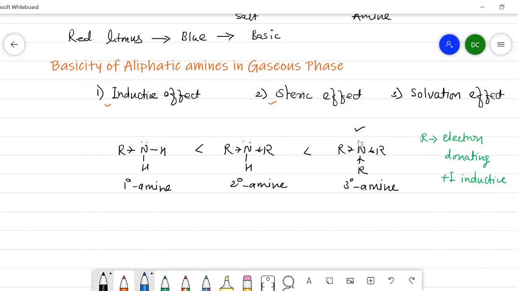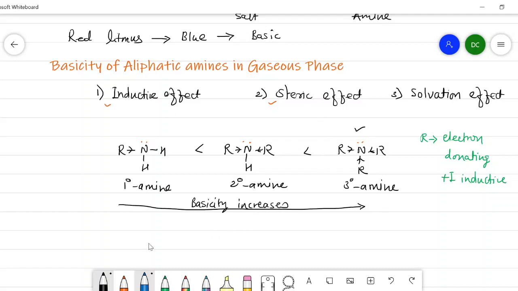Here the electron density is more, here the electron density is less as compared to tertiary, and here the electron density is less as compared to secondary. That's why the basicity order is like this. Here the basicity increases from primary amine to secondary to tertiary. In this way, I will write here that basicity increases like this according to the inductive effect.